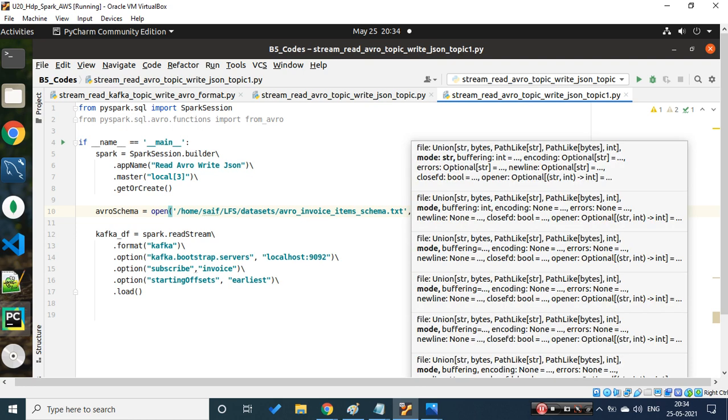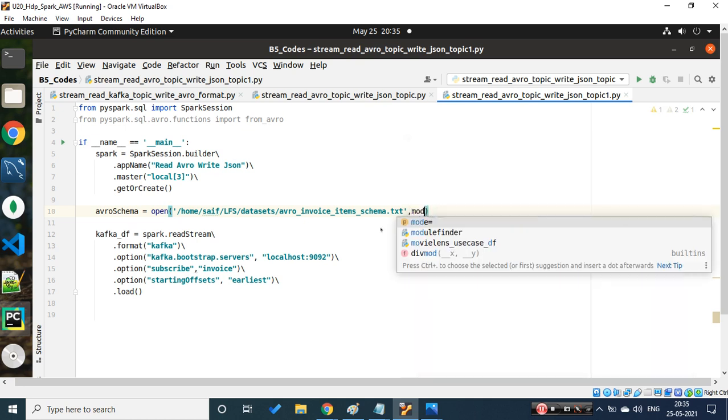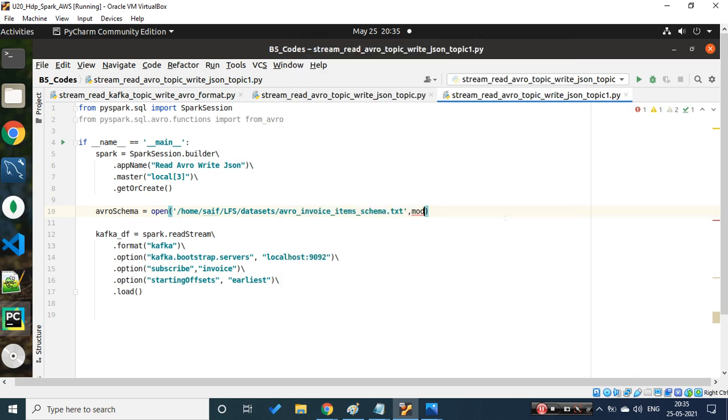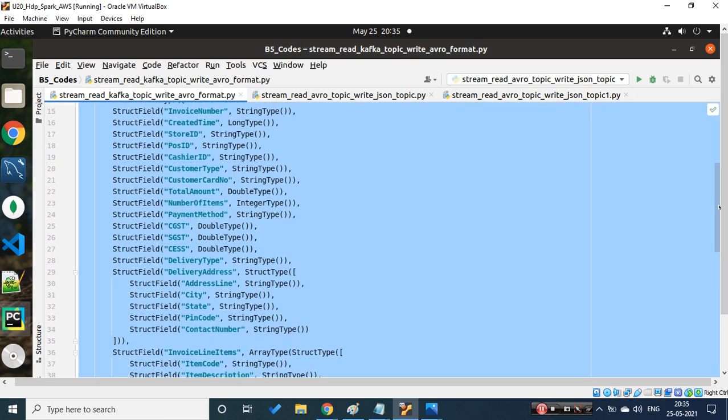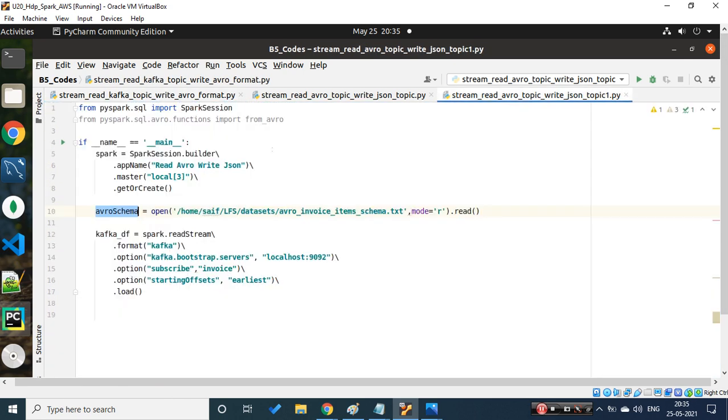Now if you're trying to read a schema, you need to define a mode. So let's remove all this. The mode is read, and I'll just call a read method on top of this. With this I have defined my schema. Yesterday we defined a big schema; now in Avro I have referenced that schema in a file and I'm calling that file